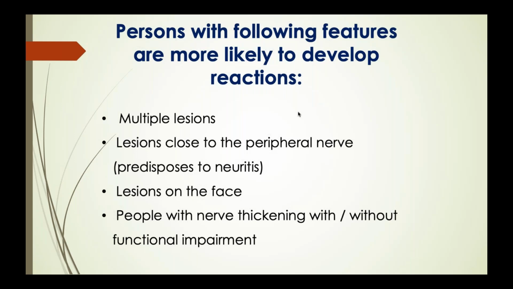Mainly, if the lesions are on the face, I'll show you the pictures after this slide. People with nerve thickening with or without functional impairment, and patients with a slit skin smear of more than 3 plus, are also vulnerable to lepra reaction.